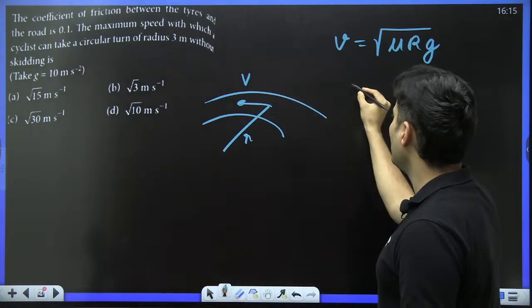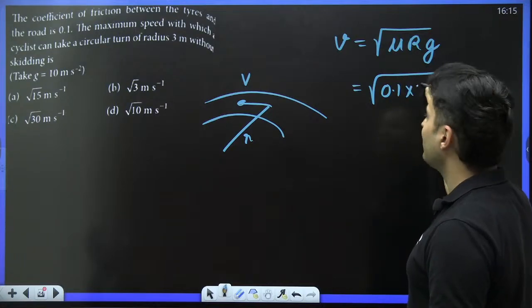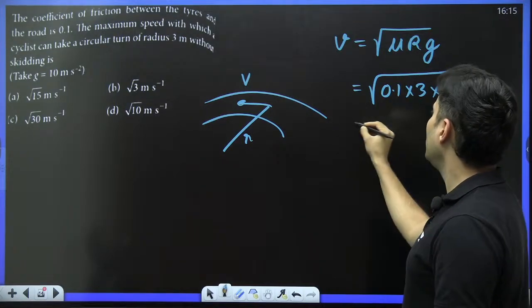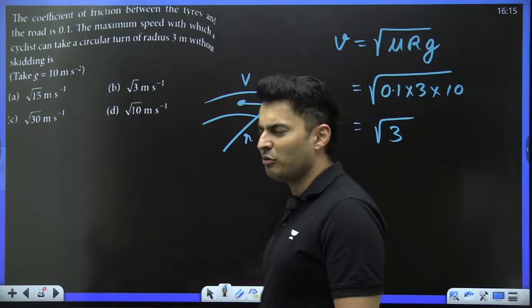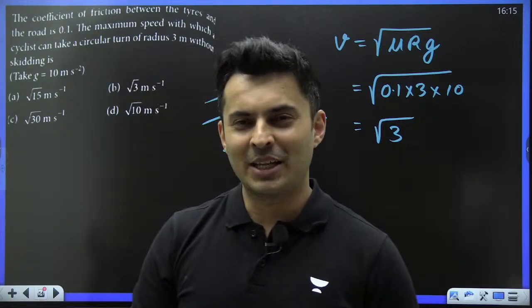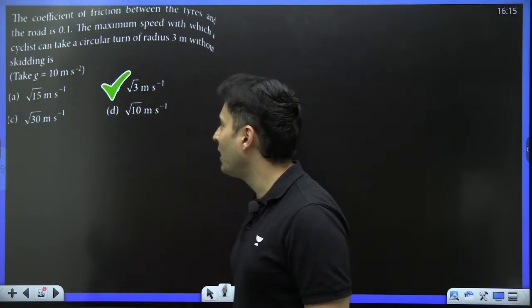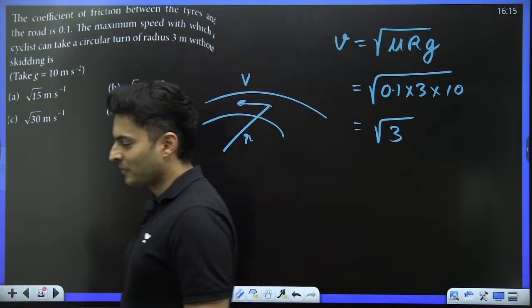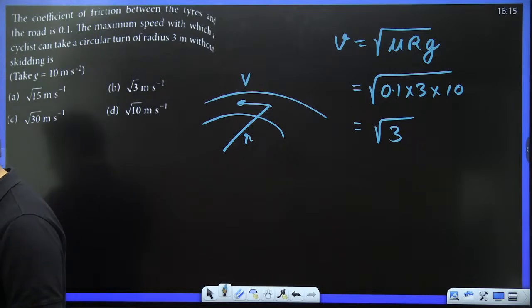Now the value of mu is given to me. It is 0.1. The radius is 3, g is 10. 10 into 0.1 is 1. So just root 3, which is 1.7 meters per second. That's barely anything, a very small speed, but that's the answer, so we'll have to mark it. That's the correct answer. Everyone, how many of you wrote B? Very good. Awesome.